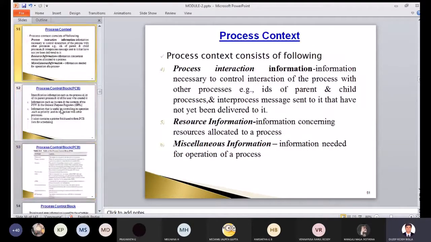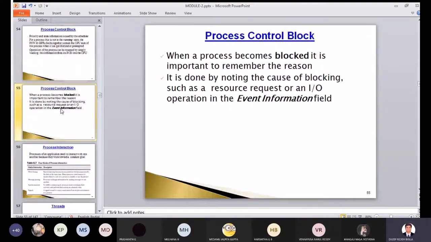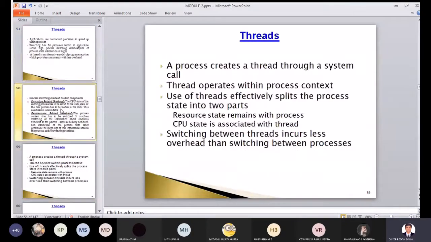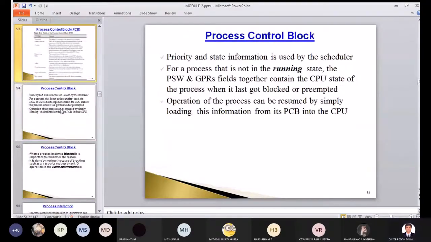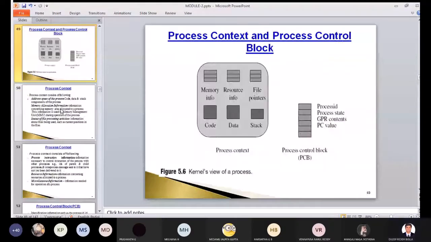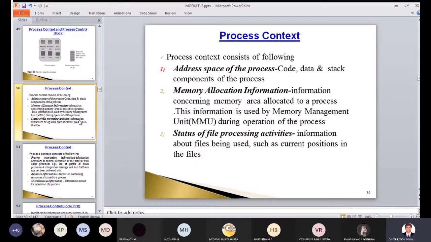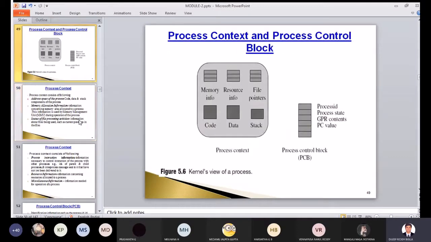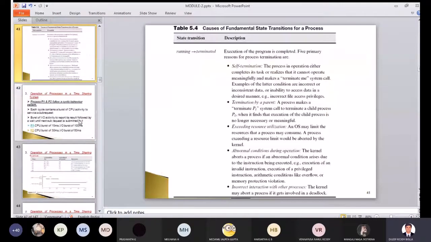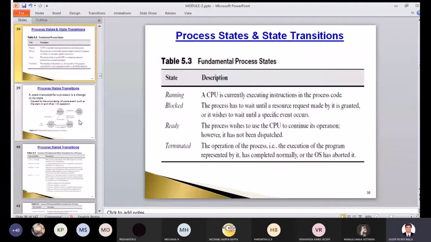And I told you the process control block in detail if you want to see. This is the process control block we have. We can enlarge this portion. Apart from these 4 fields, we can include all these 6 fields.